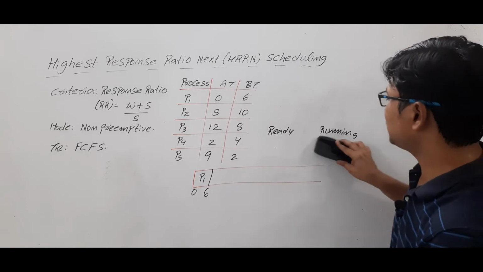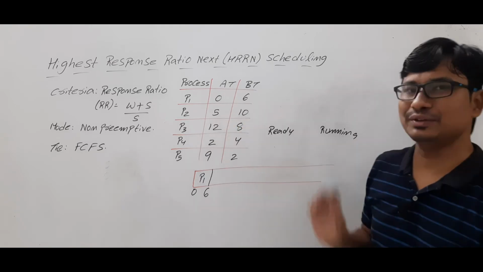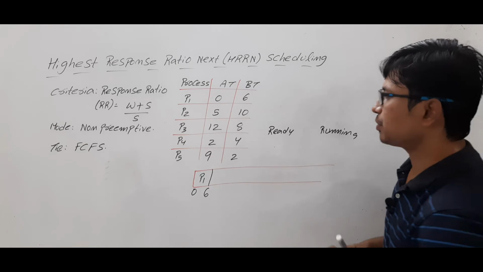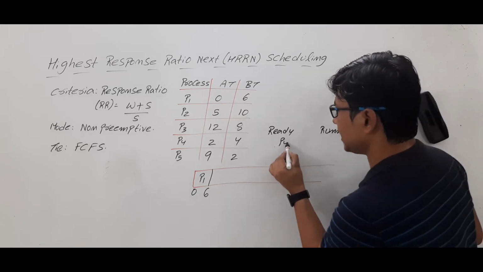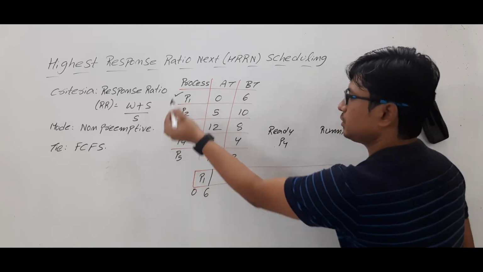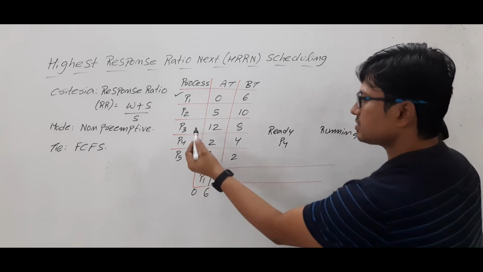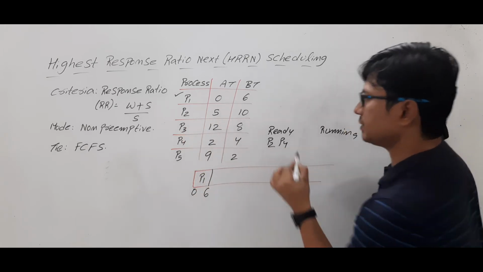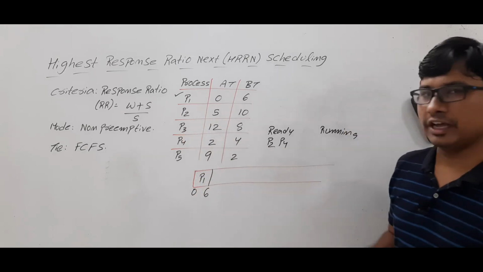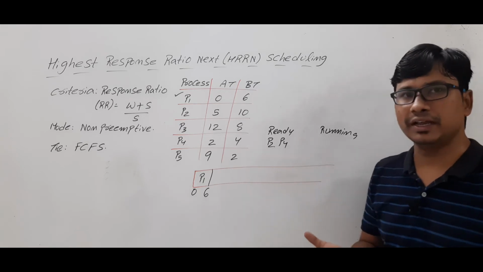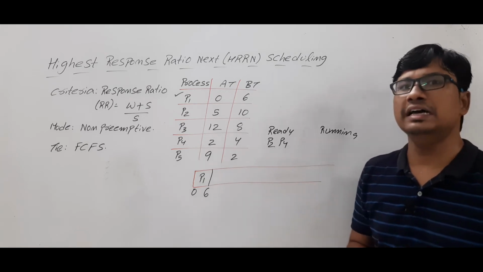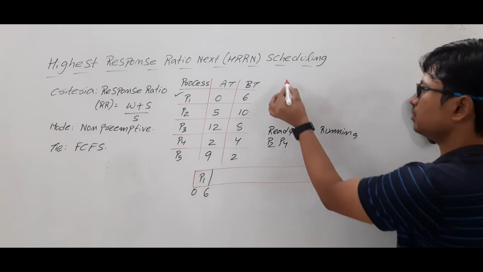By that time, look at what processes have arrived in the ready state. Process P4 has arrived because it came at 2 units of time. Process P2 has arrived. These two processes have arrived. Now, which one do we have to give the priority? We need to compute the response ratio of both the processes.